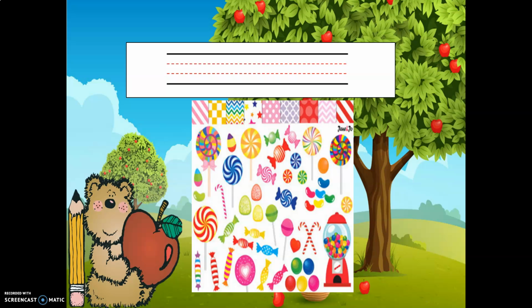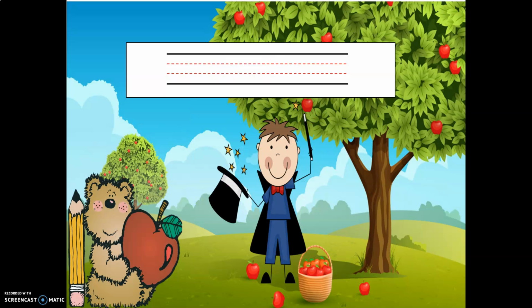Now I will start the new words in my lesson today. What can you see here? I can see some candies. So the first word is candies. Candies. What about the second word? Here we have a man. He is doing some magic. So the second word is magic. Magic.